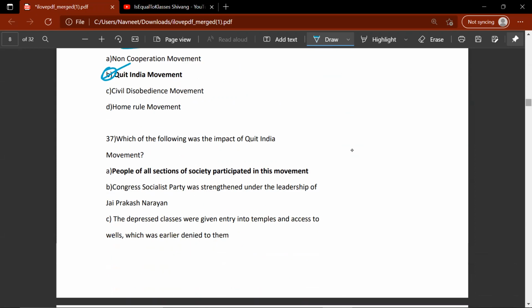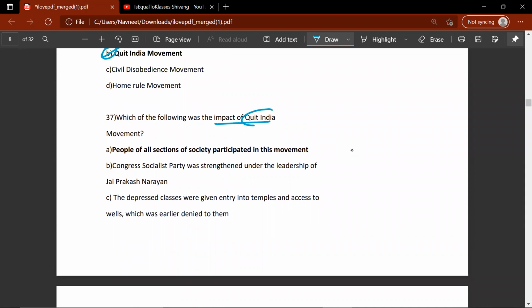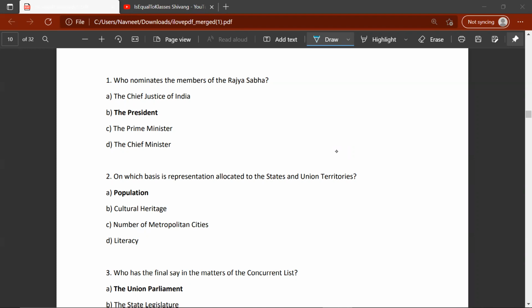The 37th question. Which of the following was the impact of Quit India movement? People of all sections of society participated in this movement. Congress Socialist Party was strengthened. The depressed classes were given entry. So the correct answer would be A. People of all sections of society participated in this event. Okay, so let's move on.